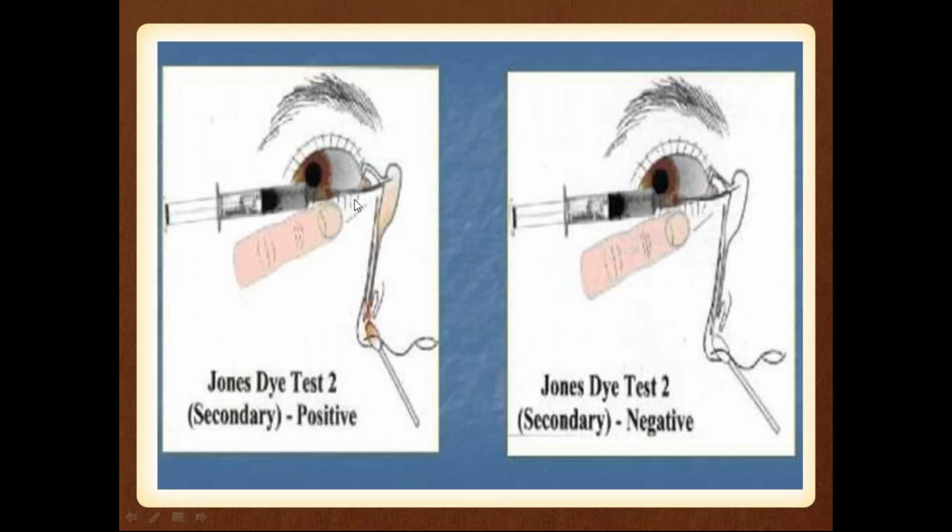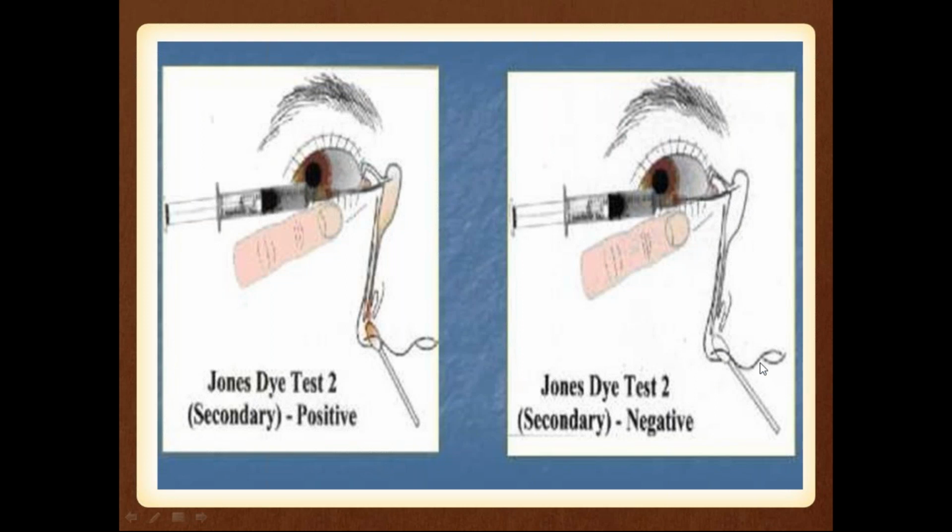Once you have done this, you have to do syringing. If initially I told you that there is a block here, right? If we do forceful syringing, the block may get dislodged, or sometimes if a partial block is there, the remaining fluorescein will come and stain the cotton tip when you give forceful syringing. If still after syringing there is no drainage, you can see it is completely collapsed, right? This is completely collapsed. There is complete obstruction of the canaliculi. So when there is complete obstruction, that cotton tip will not get stained.